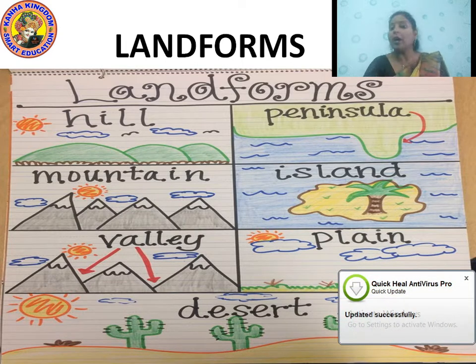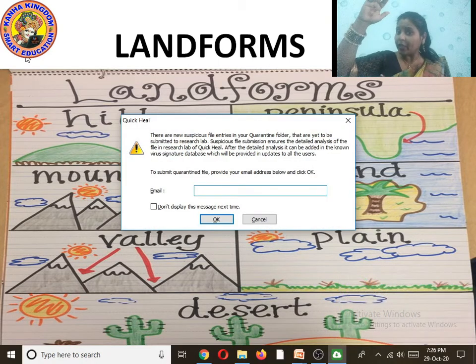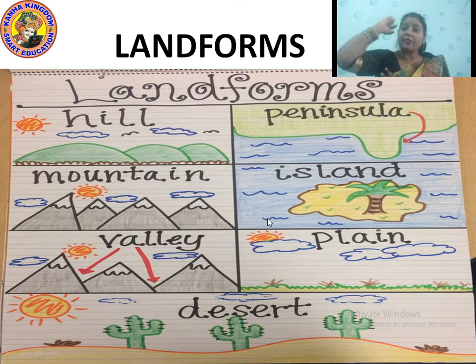Hills are the small part of the mountains. They are neither the mountains. The mountains are very high, at a very high level, but the hills are very small in comparison to the mountains.